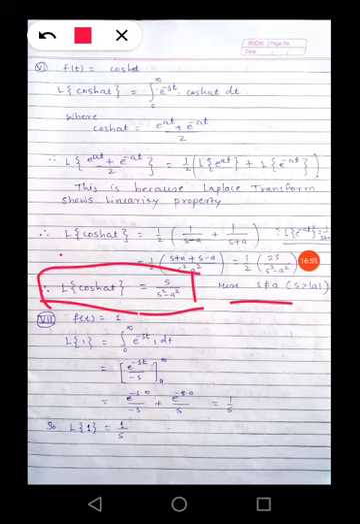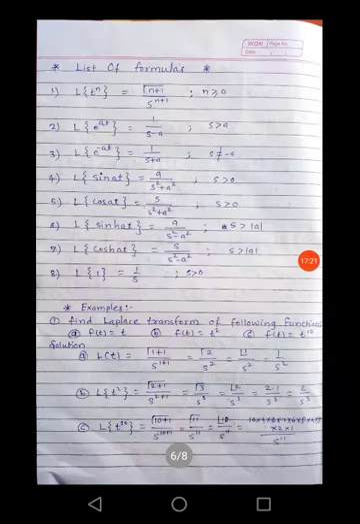Now the last one. If f of t is equal to 1, a constant function, then Laplace of 1 is the integration from 0 to infinity of e raised to minus st times 1 dt, which is equal to e raised to minus st divided by minus s from 0 to infinity, which is e raised to minus s into infinity divided by minus s plus e raised to minus s into 0 divided by s. So after putting in the values we get 0 plus 1 upon s. So Laplace of 1 is nothing but 1 upon s. Now see the list of the formulas.